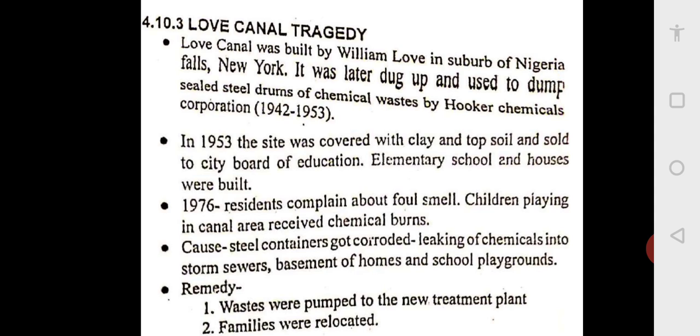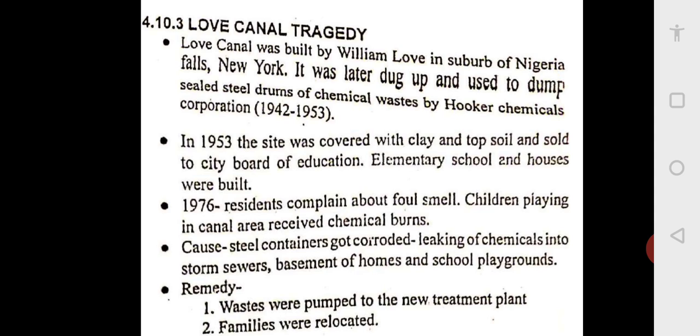And what they dumped there in steel drums was chemical waste from a company called Hooker Chemicals Corporation. For almost nine years, from 1942 to 1953, all this chemical waste was put in steel drums, and then they dug the earth and put these drums under the earth like a landfill. These chemical drums are kept there.